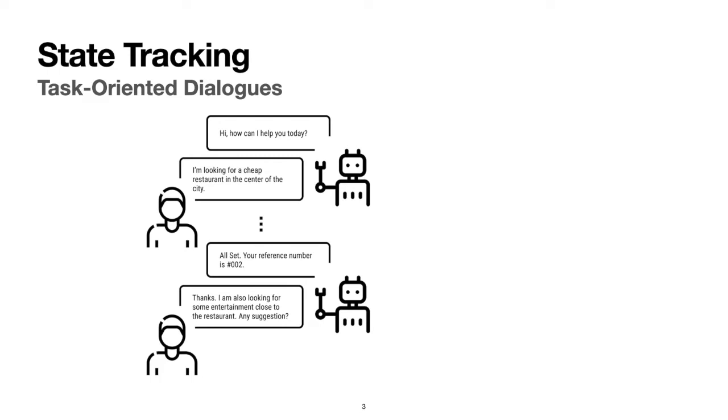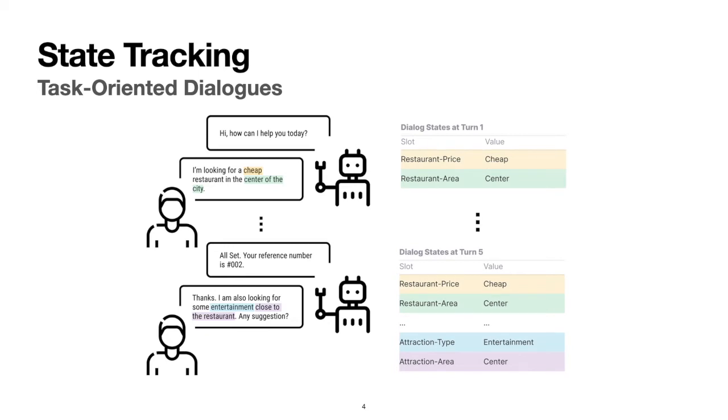In this system, it usually involves a user and an agent, and the agent is trying to satisfy users' requests by completing tasks such as reserving a table, calling a taxi, and so on. So in this setting, it's important for the agent to accurately estimate the user's goal as the conversation progresses, hence the task of dialogue state tracking, with state being the user's requests. In this example, we can see that the agent needs to identify the user's requirement on specifics of the restaurant, such as the area of it, and it should also speculate the attraction area later on by accessing information a few turns ago.